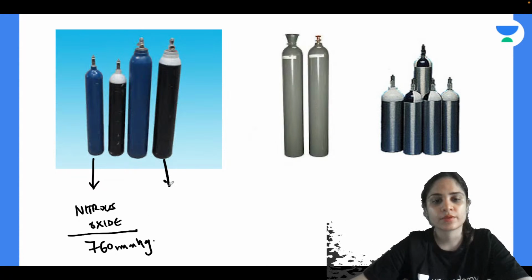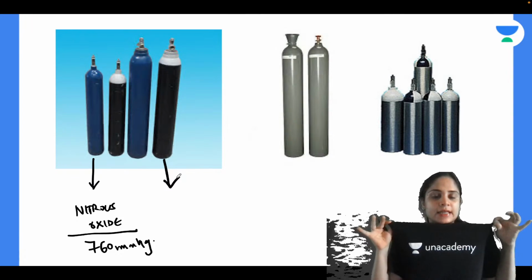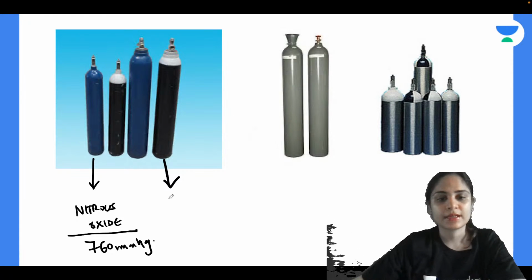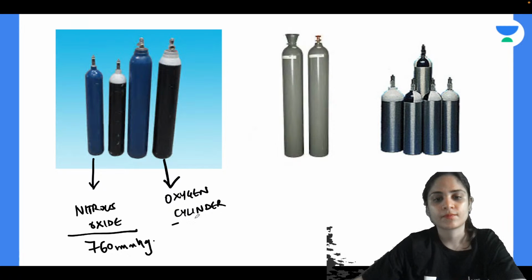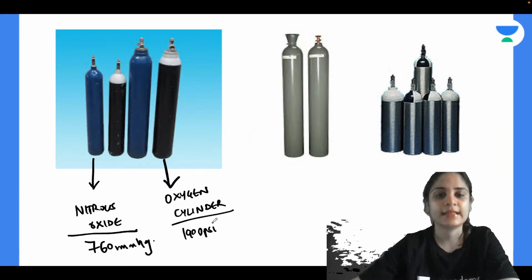Now this cylinder over here, black body with white shoulder. I always say that this looks like the Unacademy t-shirt. You have a black body with a white shoulder. So this is nothing but oxygen cylinder. Okay, so in oxygen cylinder, what is the pressure that you get? In oxygen cylinder, the pressure that we get is 1900 psi. Okay, so you can also remember it as Unacademy is the oxygen for your preparation for NEET PG.